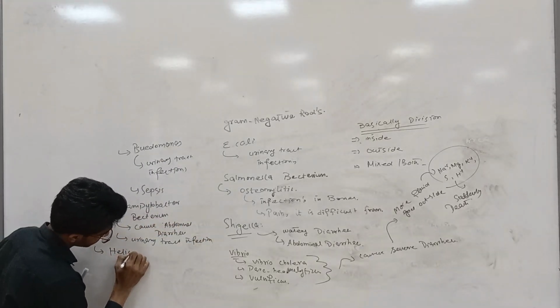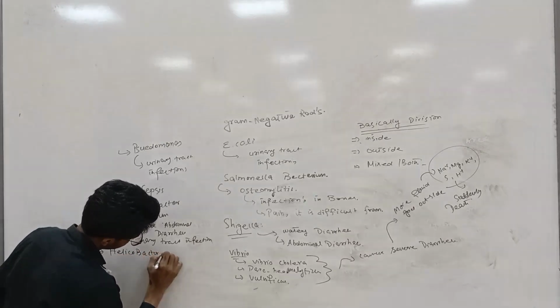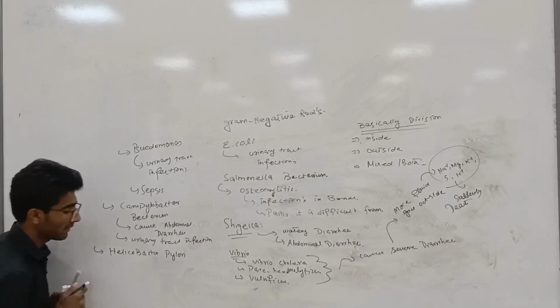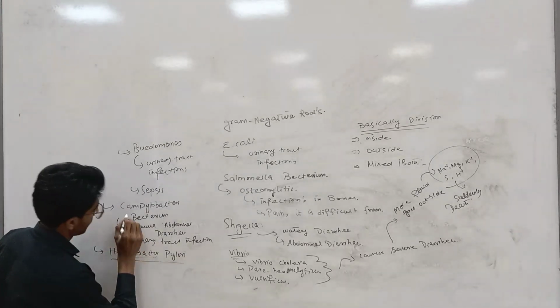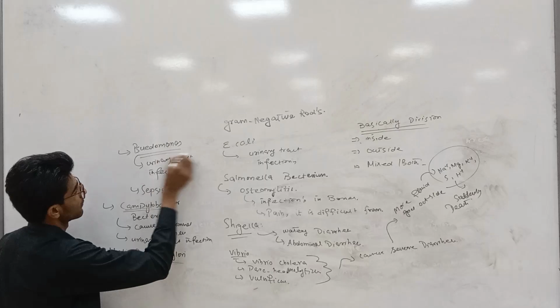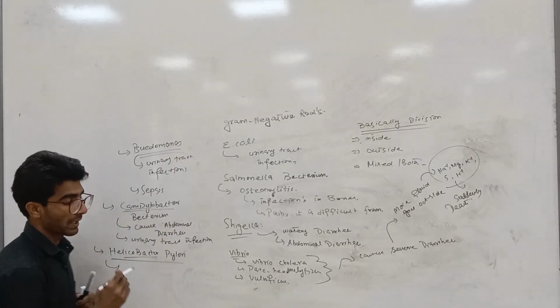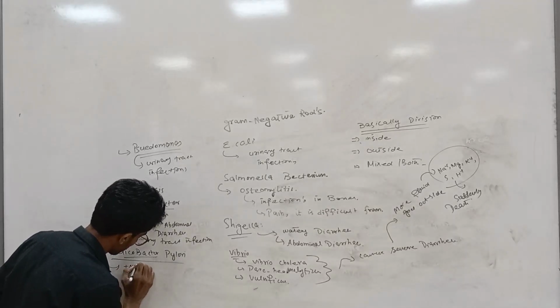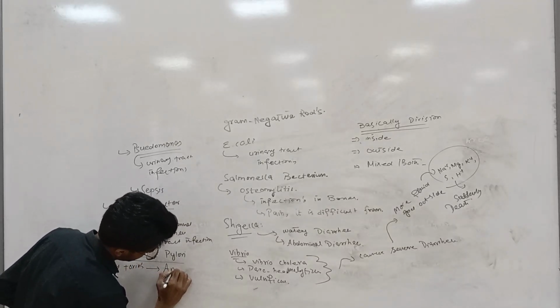Helicobacter pylori is a kind of bacteria that produces toxins. The toxin is known as ammonia.